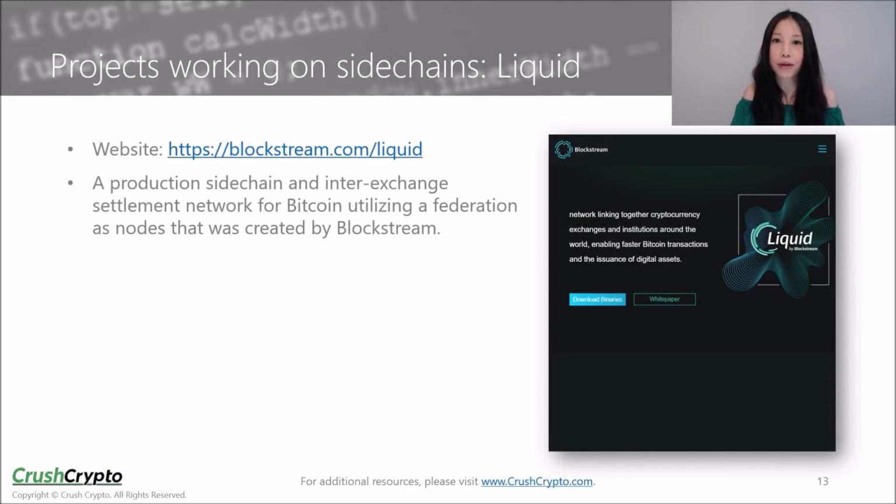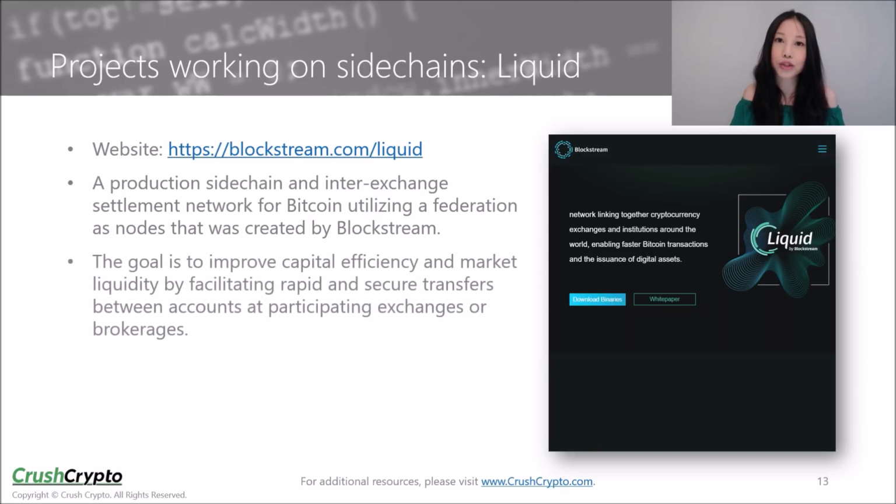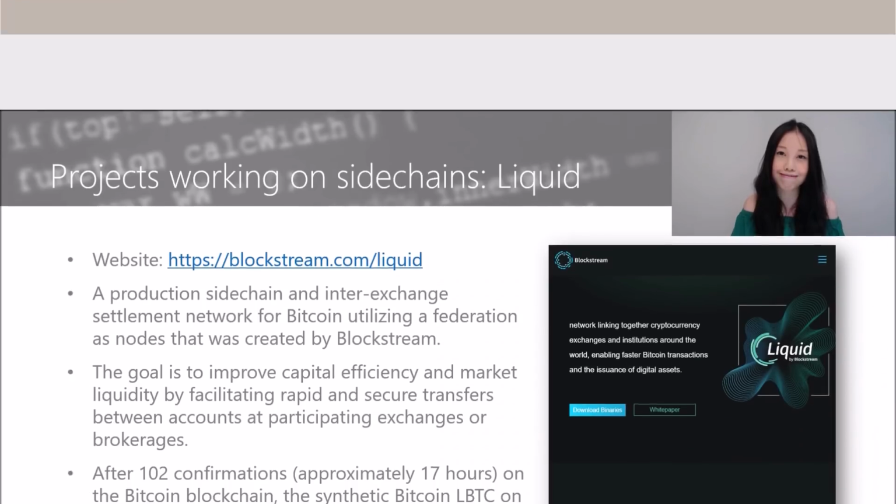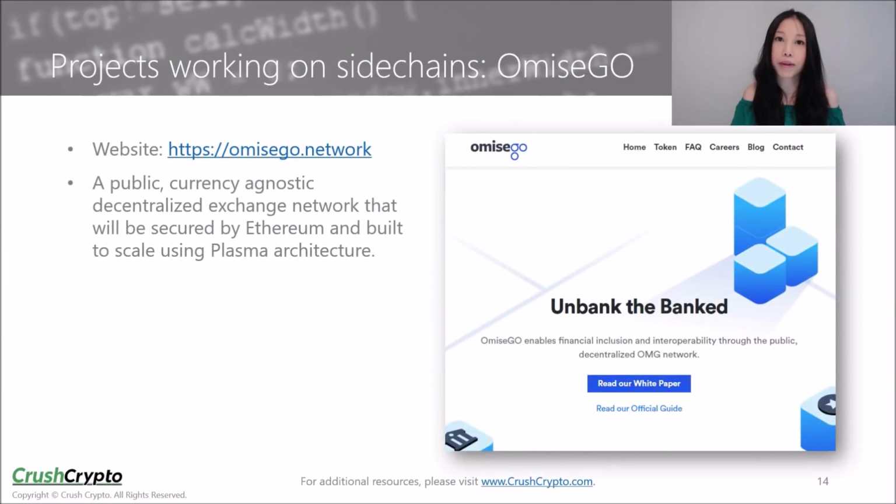Liquid is a production sidechain and inter-exchange settlement network for Bitcoin. It uses a federation as nodes that was created by Blockstream. The goal of this project is to improve capital efficiency and market liquidity by facilitating rapid and secure transfers between accounts at participating exchanges or brokerages. After 102 confirmations, which is around 17 hours on the Bitcoin blockchain, the synthetic Bitcoin LBTC on the sidechain is transferred to the user.